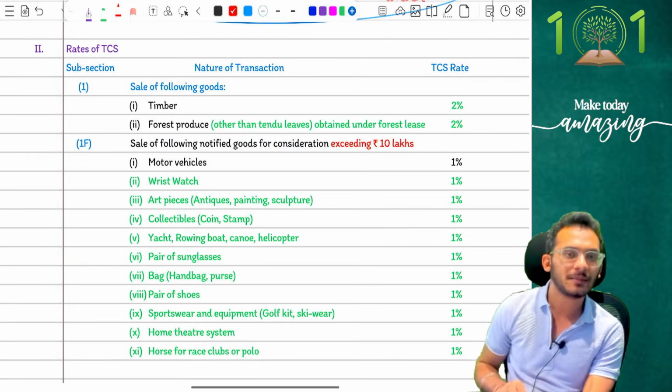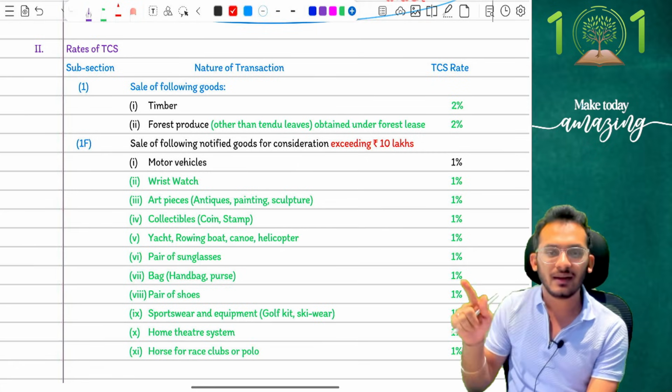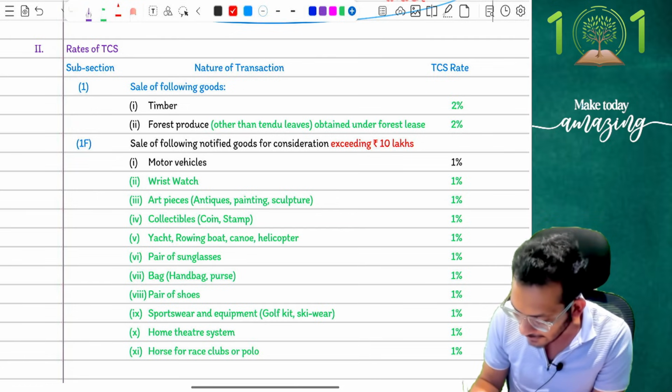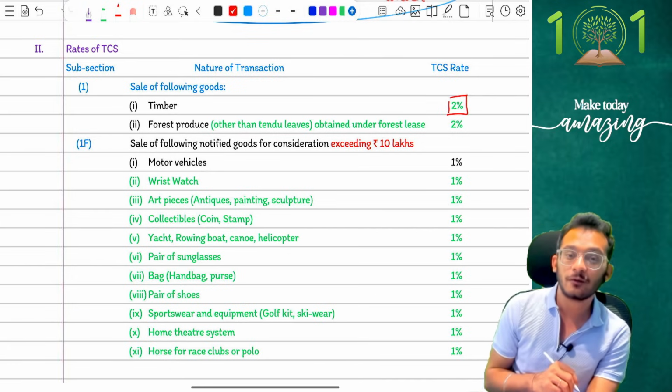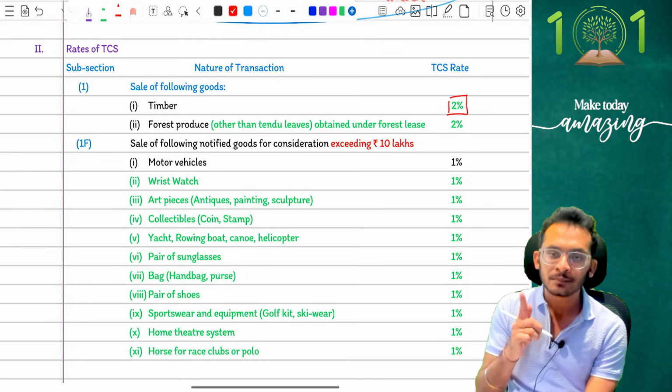That moves me to TCS, people. TCS has some critical amendments to be kept in mind. First amendment is on hazardous goods, where income tax says until last year there was something called timber at 2.5%, which has now been reduced to 2%. So now if you are going to purchase timber, you need to additionally pay 2% for TCS.